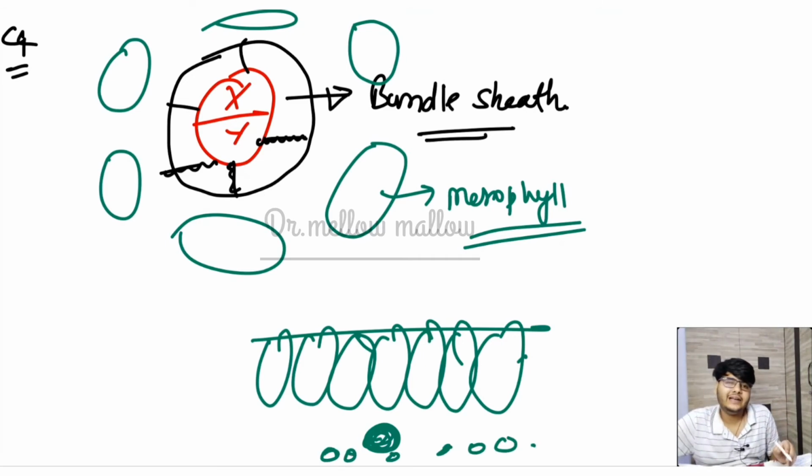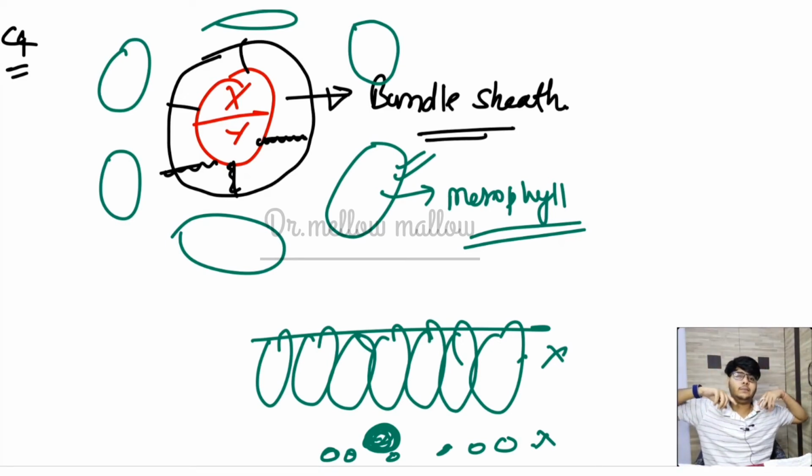In this case, the mesophyll cells are not differentiated into palisade cells or spongy cells, but are arranged as non-differentiated circular cells in a concentric manner around the bundle sheath cells. Why is it arranged in a concentric manner?